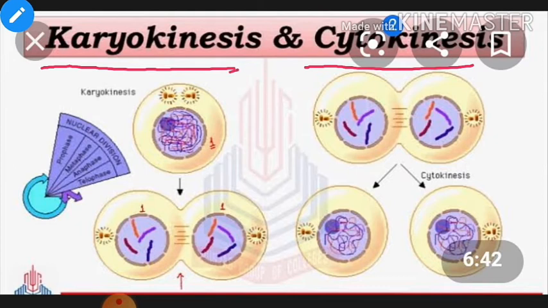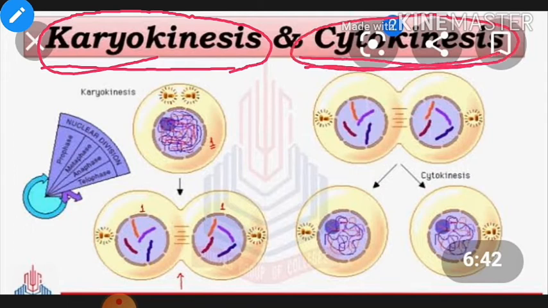After the division of the nucleus, the cytoplasm will start to divide, and the division of cytoplasm is called cytokinesis. So it is clear now that mitosis involves the two phases, karyokinesis and cytokinesis.